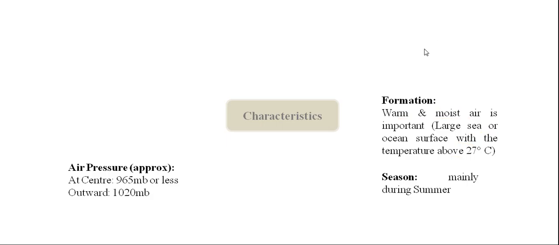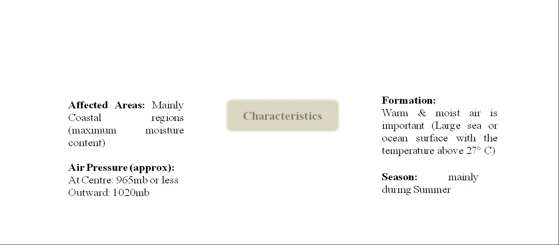The mostly affected areas are the coastal areas. Why coastal areas? Because we already know that warm and moist air is important. That's why over large ocean and sea surface, we are having the maximum dominance of tropical cyclone. That's why the coastal region is very much near of the sea region or ocean surface. That's why the effectiveness of this tropical cyclone is maximum in this coastal part.